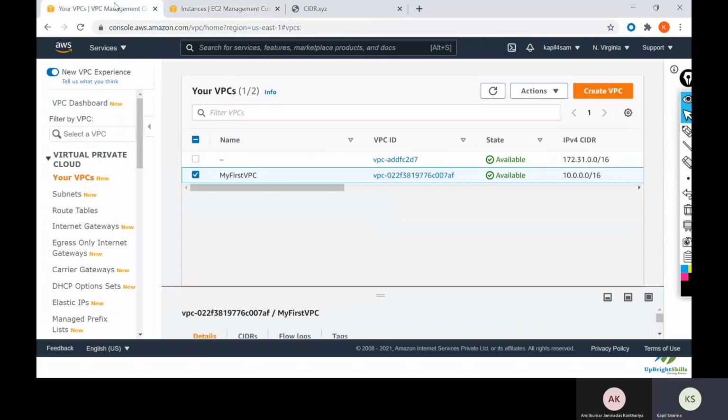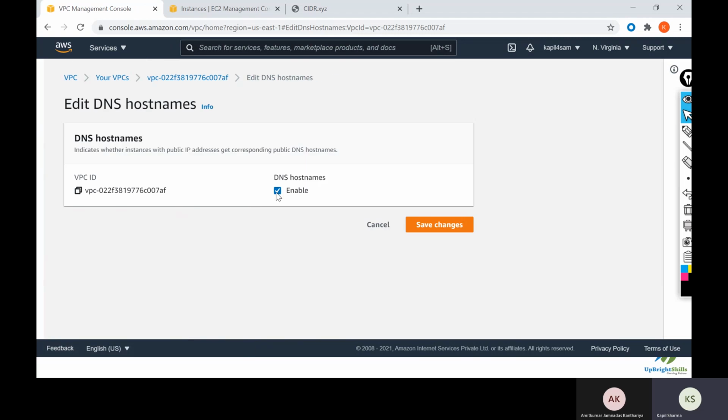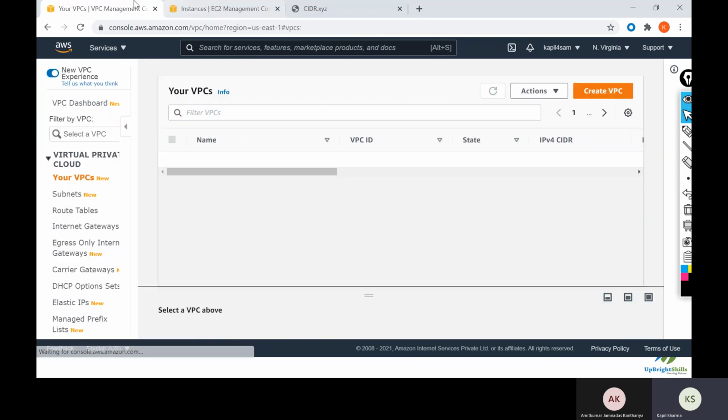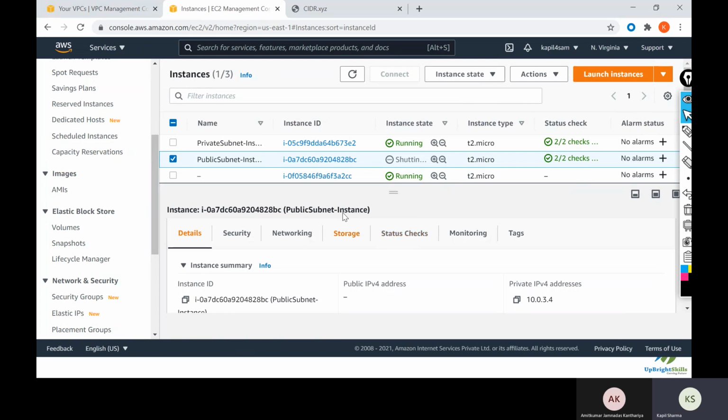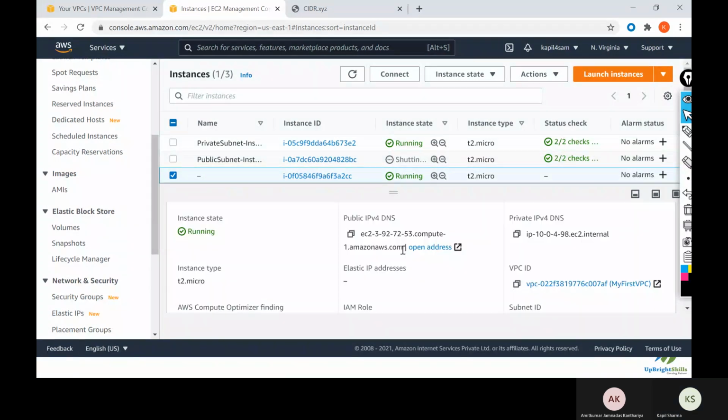I will again walk you through. So what we have done, we will go to VPC. We will just click on edit DNS host names. Click on that. Here you just need to enable host names. So you will get both IP address and DNS names. So here you can see we get an IP address as well as DNS host names.